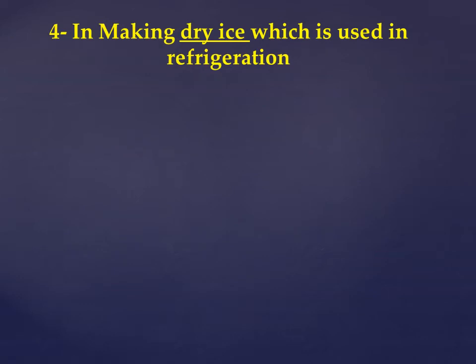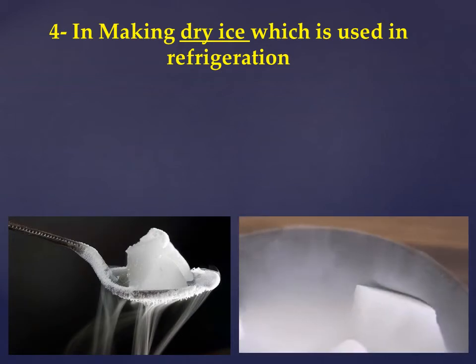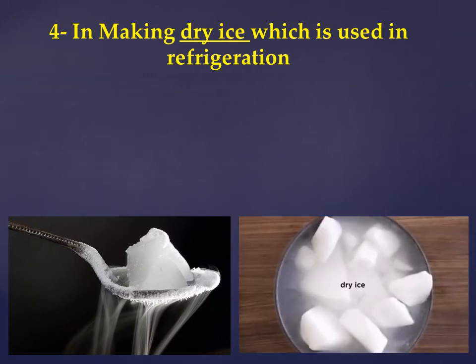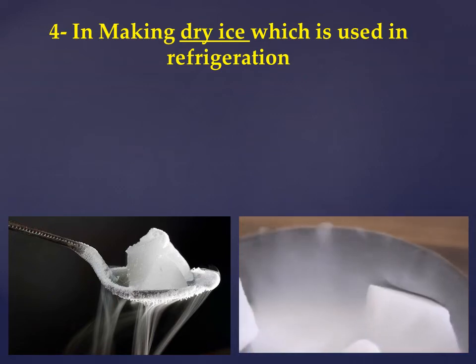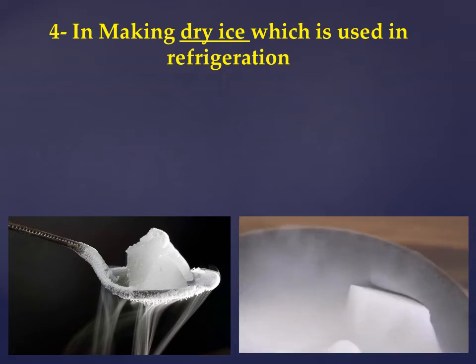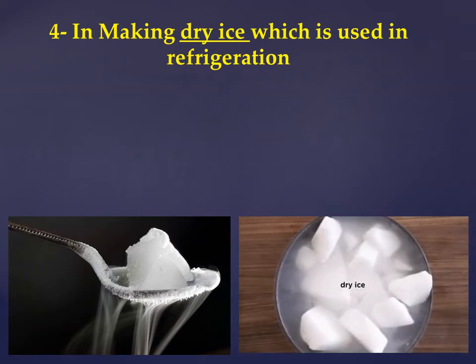Number 4, carbon dioxide is used in making dry ice, which is used in refrigeration. Refrigeration means cooling. Okay, how can the carbon dioxide change into ice? How can it convert into ice? As we studied before in primary 4, there are 3 states of matter, which are solid, liquid, and gas. And we can convert from one form to another by cooling or heating.